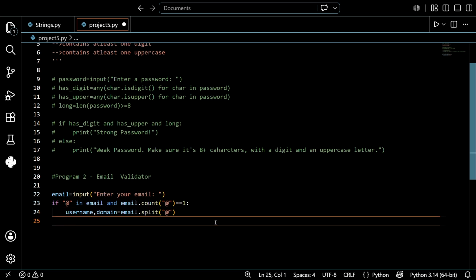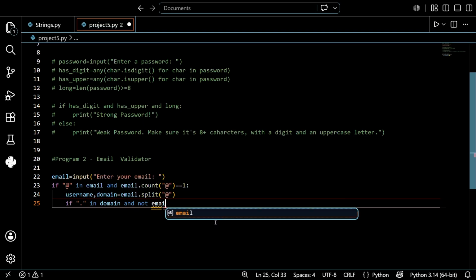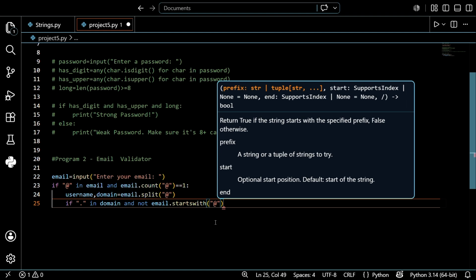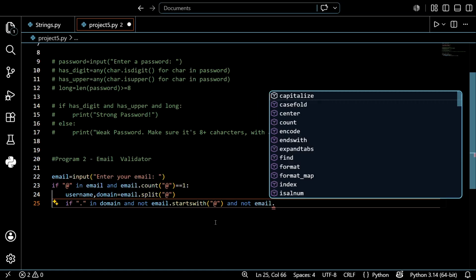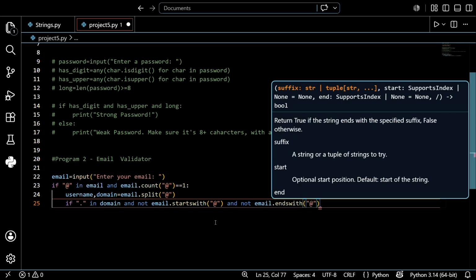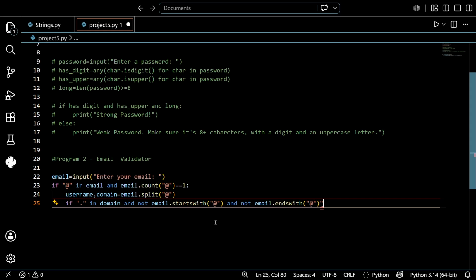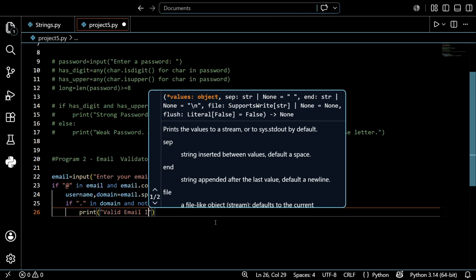So let's create another one. Again, write this: if "." in domain and not email.startswith("@") and not email.endswith("@"), then print "valid email id, email format".